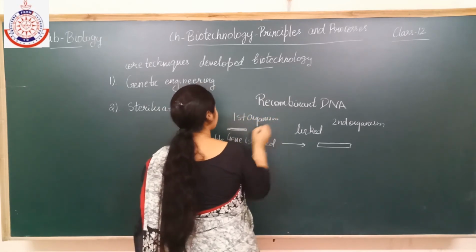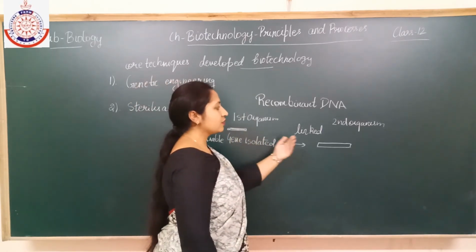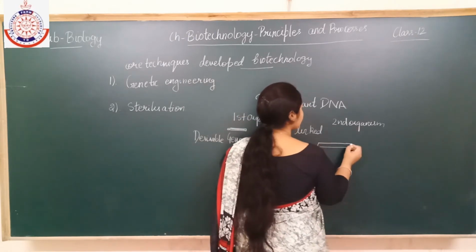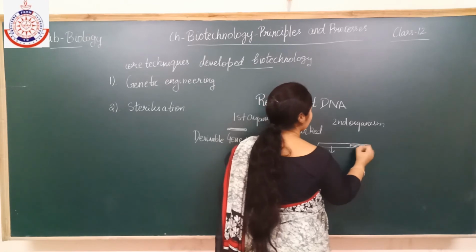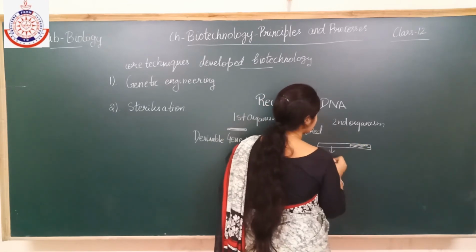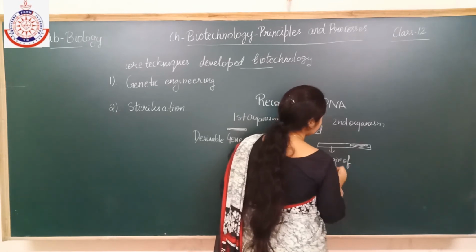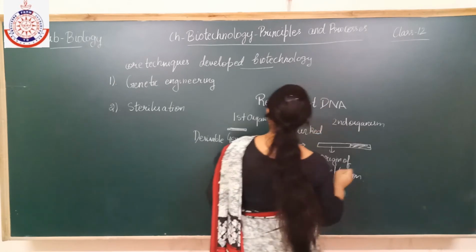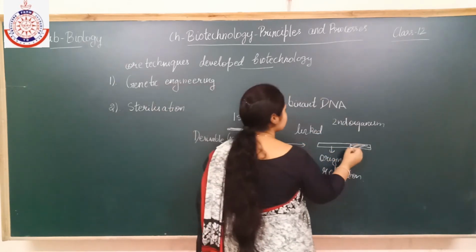The first gene is isolated and linked with the genetic material of the other organism, mainly with the origin of replication region. Suppose this is the desirable gene.